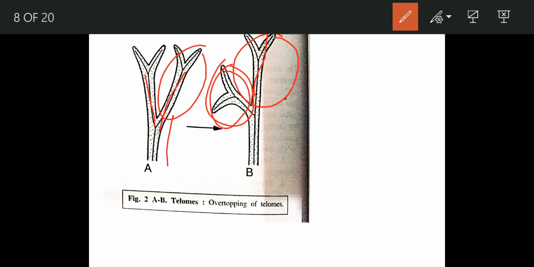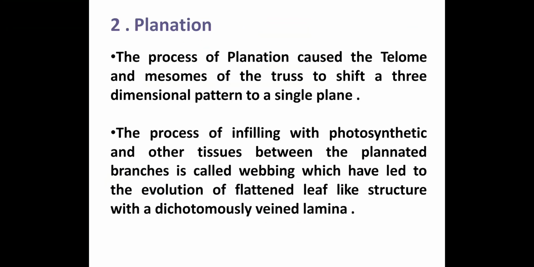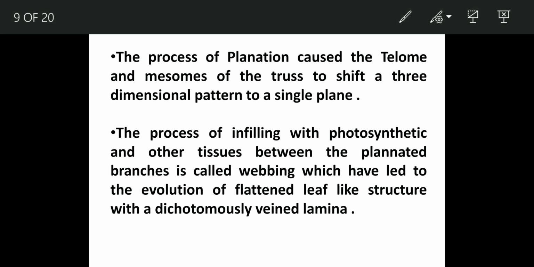Now the second point is planation. In planation, it was considered that the equal dichotomies of a system which were in more than one plane came to lie in a single plane.